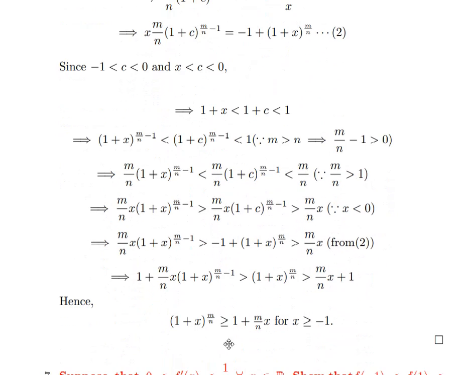Hence (1+x)^(m/n) is greater than or equal to 1 plus (m/n)x, for every x greater than or equal to minus 1. This is problem number 6.